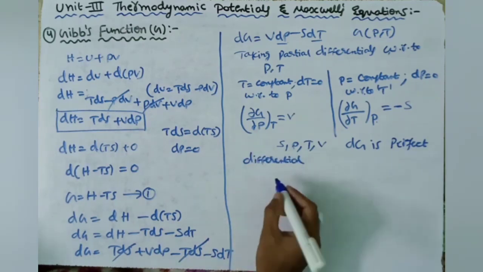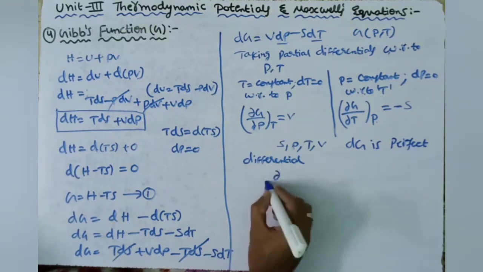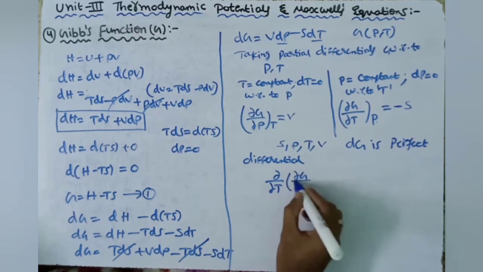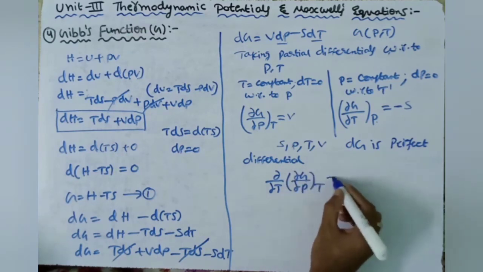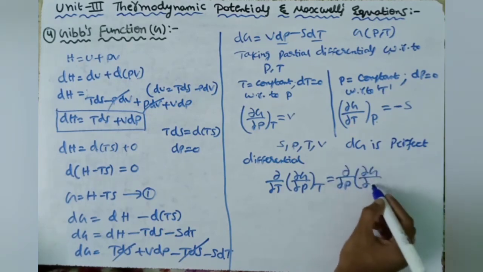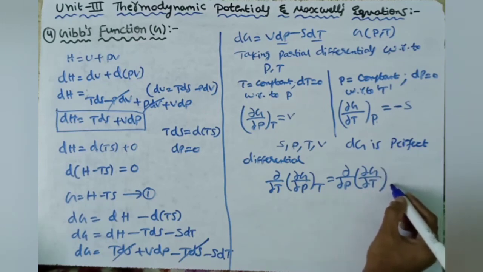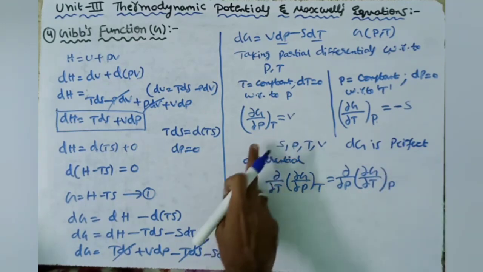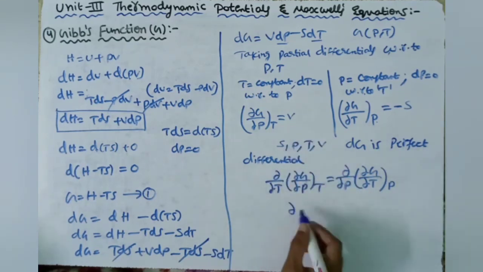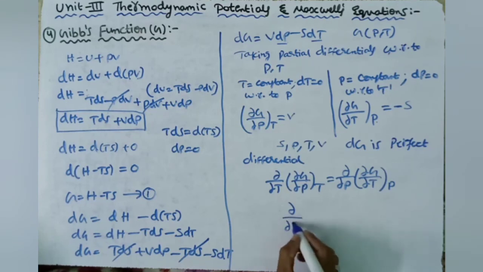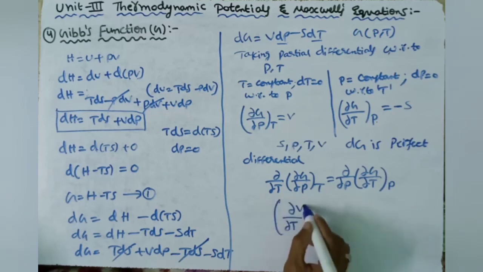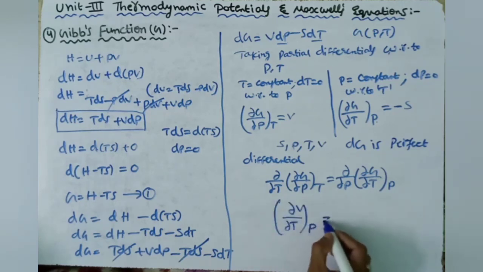So we write the condition for a perfect differential: dou by dou T of dou G by dou P, at constant T, is equal to dou by dou P of dou G by dou T, at constant P. Substituting V in place of dou G by dou P, we get dou V by dou T, where P is constant.